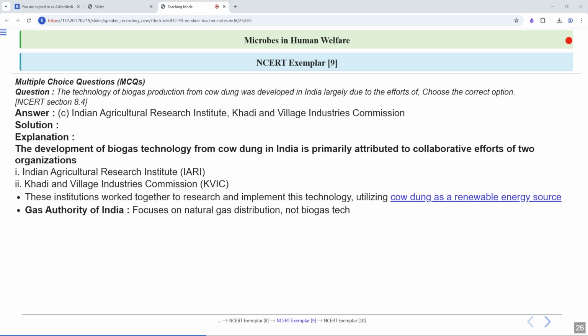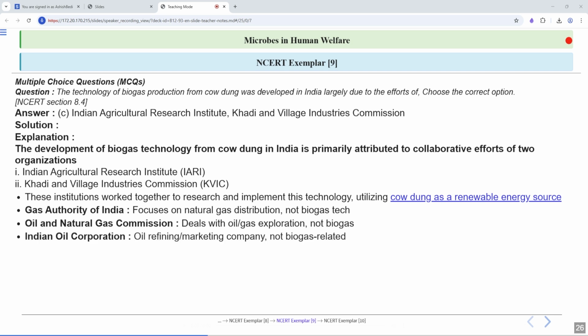Rest of the options are not correct. So Gas Authority of India focuses on natural gas distribution. Oil and Natural Gas Commission deals with oil and gas exploration. Indian Oil Corporation is involved in oil refining and marketing.